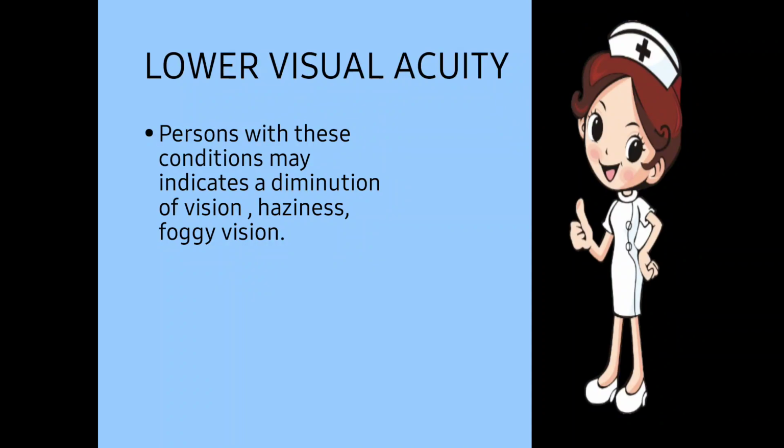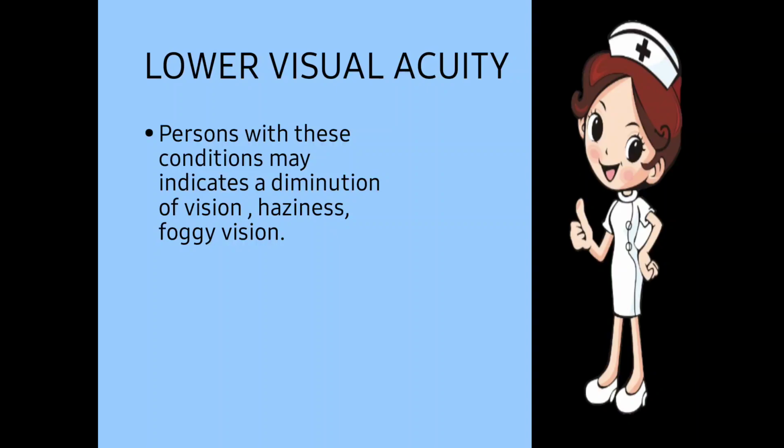Lower visual acuity. Persons with this condition may report dimness of vision, haziness or foggy vision. Sometimes the person has fluctuating vision. Some time ago the person could read the proper line, and after some time the patient is not able to read it. This is fluctuating vision.